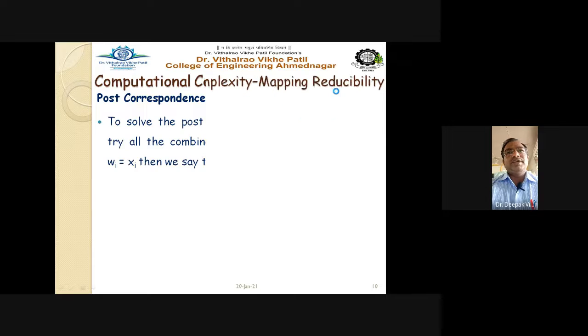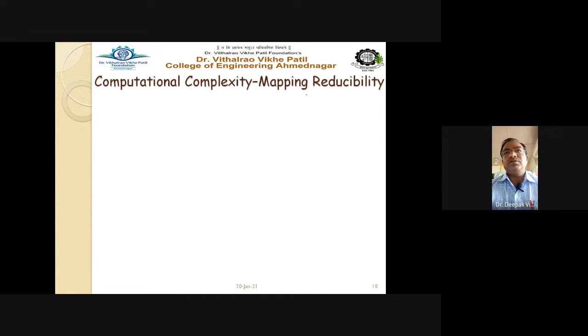Now let us go to the next concept, that is your mapping reducibility. Means you have to map the reducibility concept. All such concepts are there: decidability, undecidability, then the halting problem we have seen, and now reducibility. Now what does mapping reducibility mean? That we are going to see.